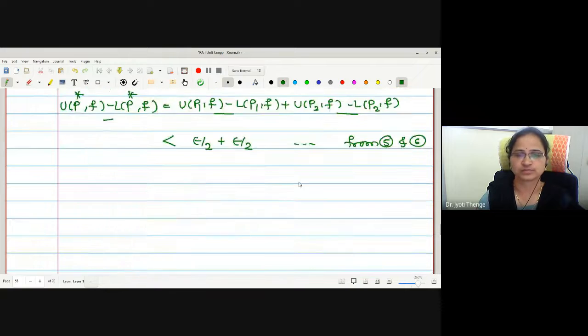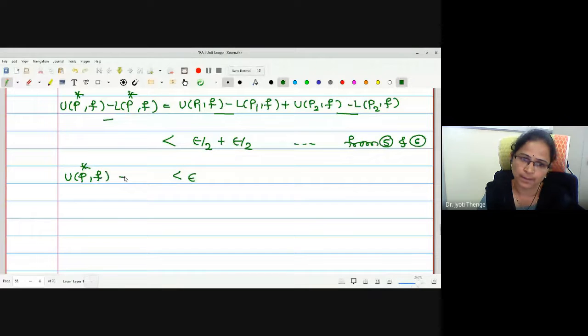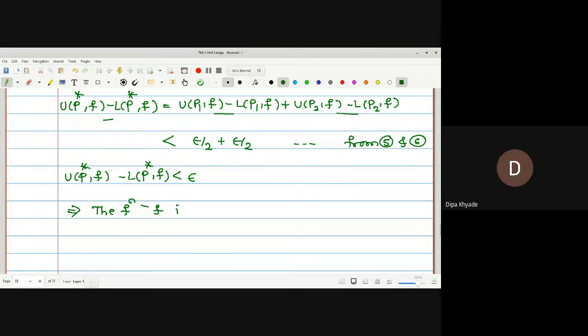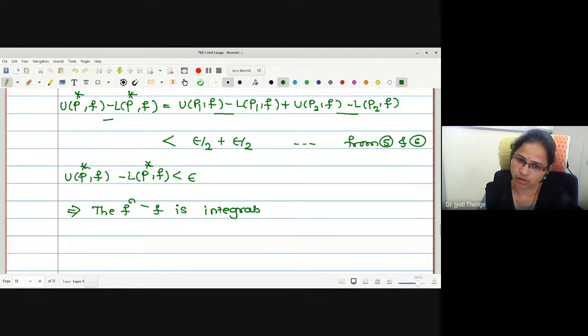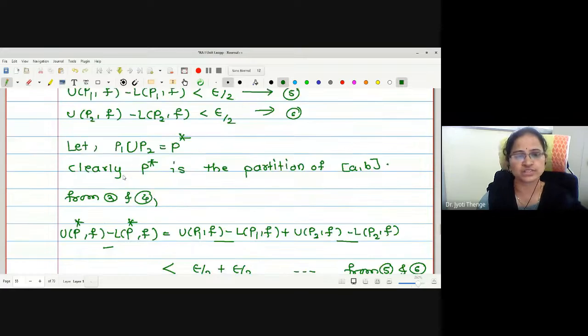From 5 and 6, therefore, this is less than epsilon. What we have? U_P* here minus L_P* here less than epsilon. What does it imply? Yes, the function f is integrable on the closed interval [a, b]. Very good. Okay, we have proved the first 2 points of the theorem.